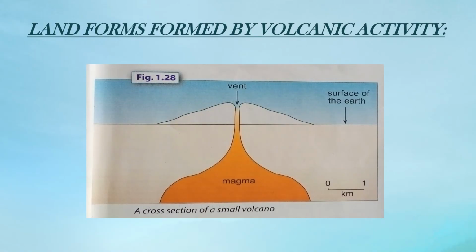as it is shown here, this orangish part is the magma, that is the molten rock which is underneath the earth, and this slim line it is coming out from is known as vent, and in the end it becomes the lava. It is known as the lava when it erupts.